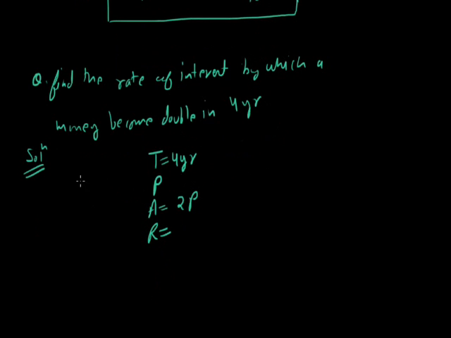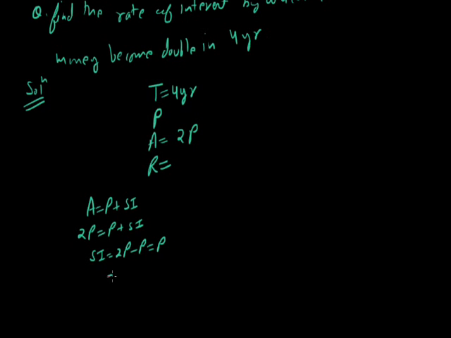So we know that amount is equal to principal plus interest. The value of A is 2P, so 2P equals P plus SI. So SI is equal to 2P minus P, that is P. So simple interest is P.